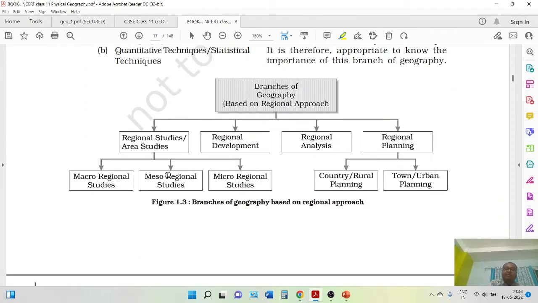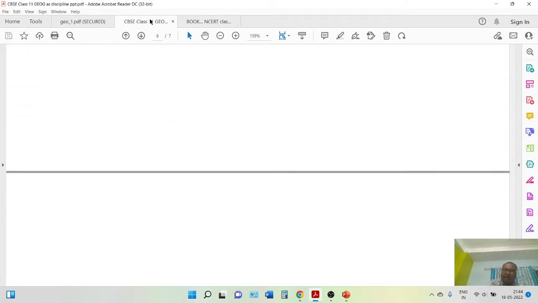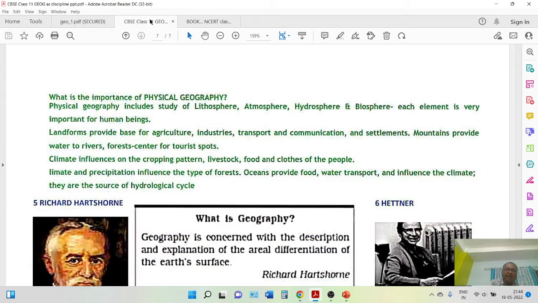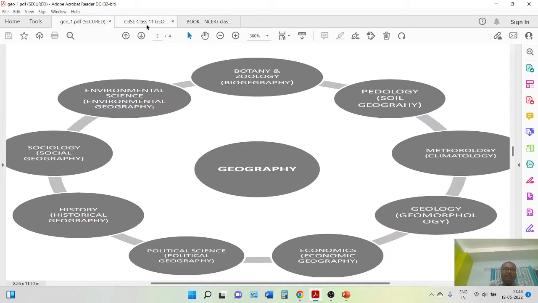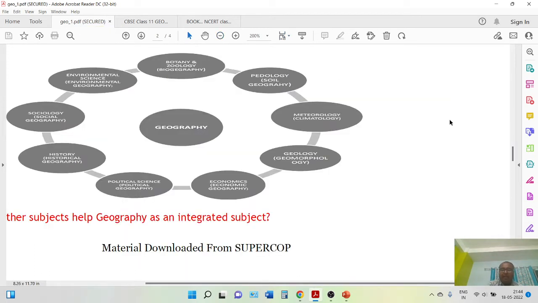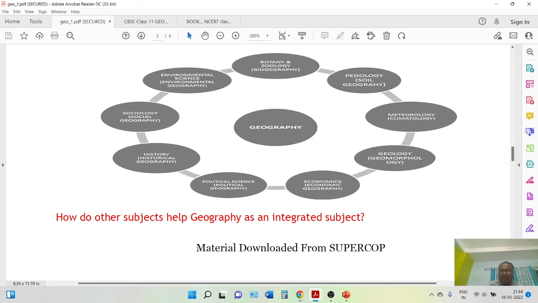This is the diagram. You can see whatever we have concluded till now. This is a diagrammatic representation of the regional approach, branches of geography. In your book it is there, so you can have a look anytime. So these things are there, and finally, let's recapitulate the things that we have dealt with till now. Let's have a look in this PDF.